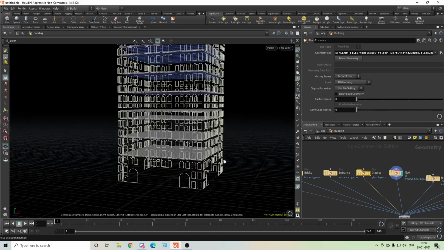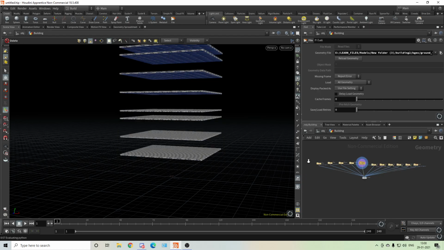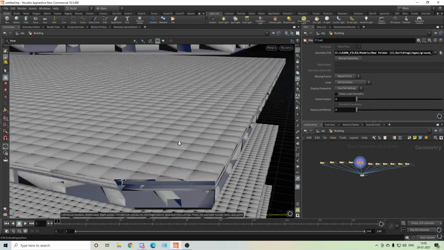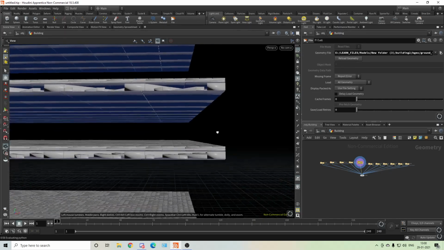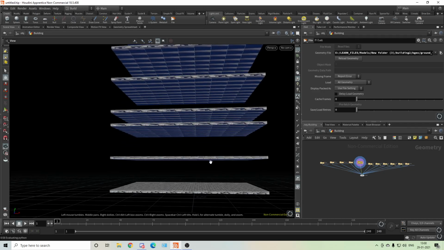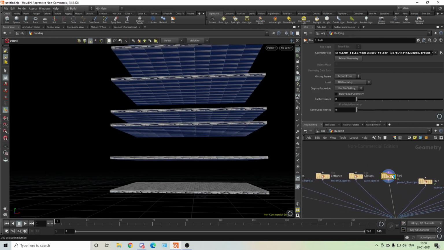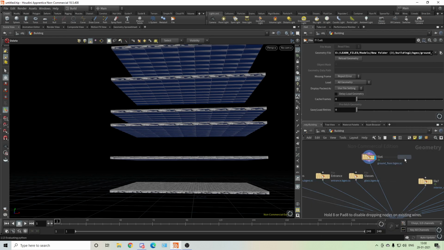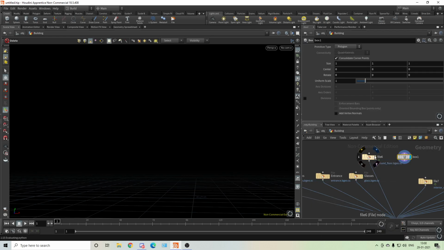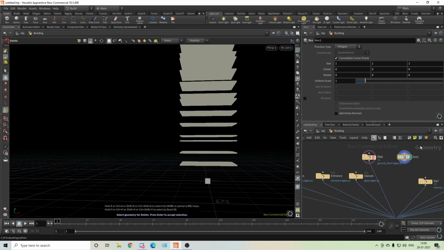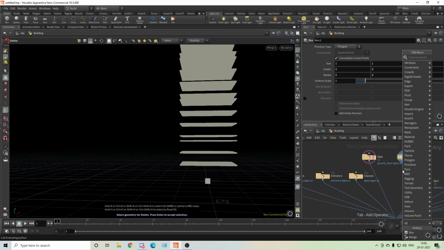So the thing is, I'll show you what I was saying. This one, if you see, has a lot of small parts. See, so this is very heavy. So what I did, I created my own geometry for this. What I will do, I'll create a box. Cool. And I'll put it in reference, and I'll transform it.